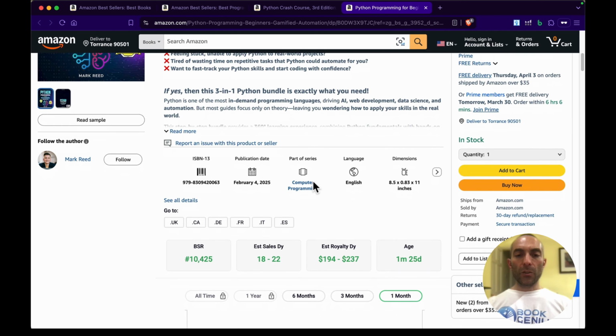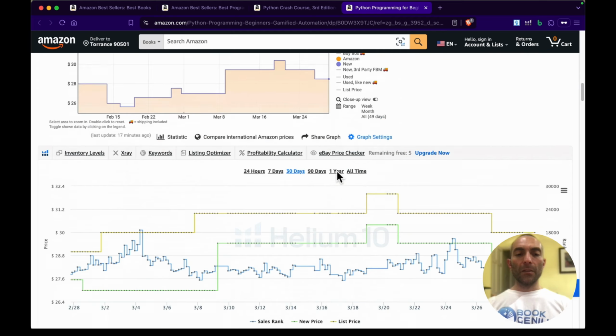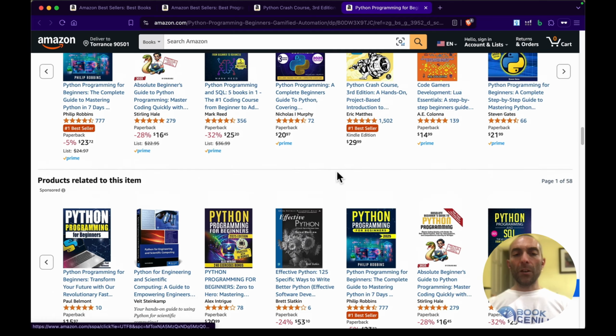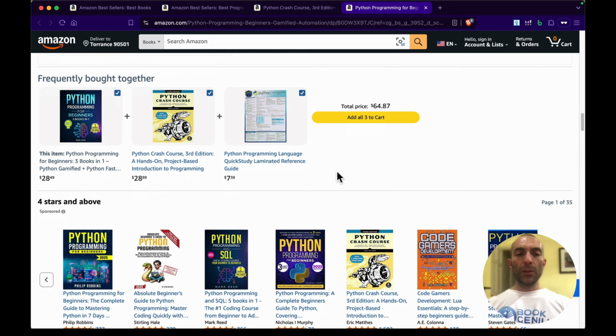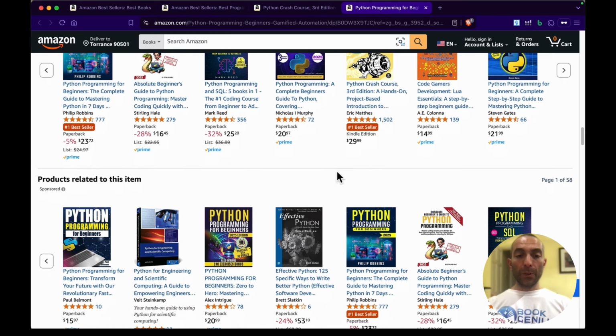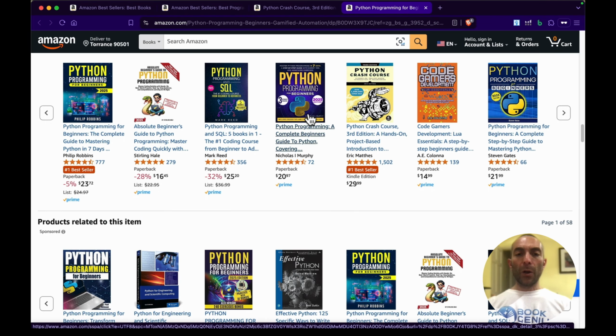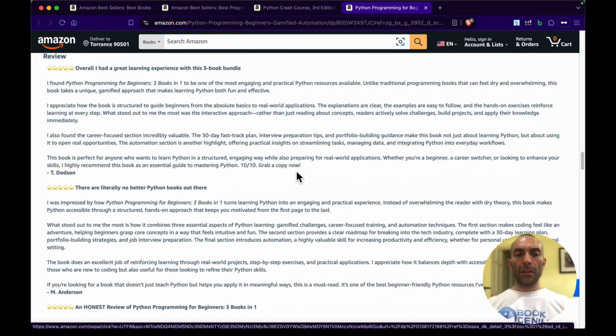Also here, if I scroll down, as you can see, it tells me what the format is, which is very important. We're going to talk about that later. And if I scroll here, it's going to tell me how many pages. 365 pages. That's why it's costing so much, because there are a lot of pages as well. So you got tons of information down here as well. You'll have suggestions based on this book, and these are very good. We'll see that later. These are very good to spot new categories, new keywords, new profitable subjects as well.